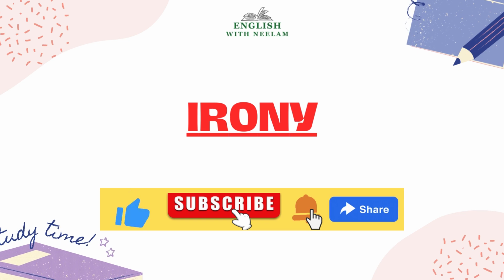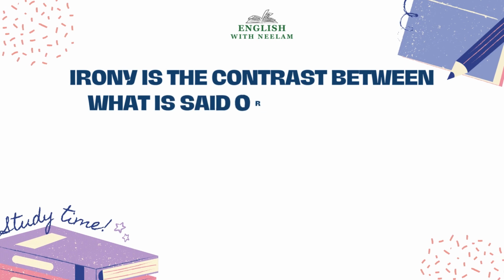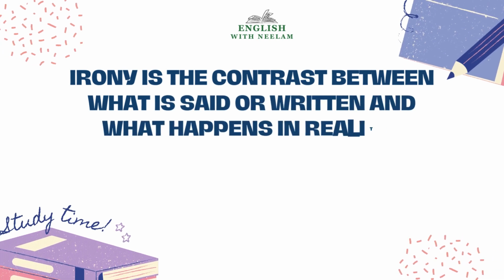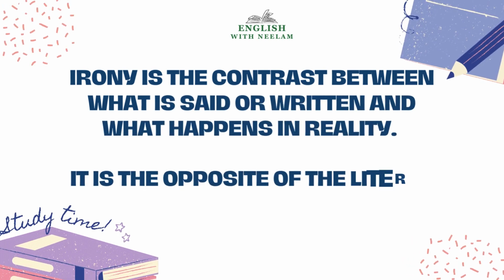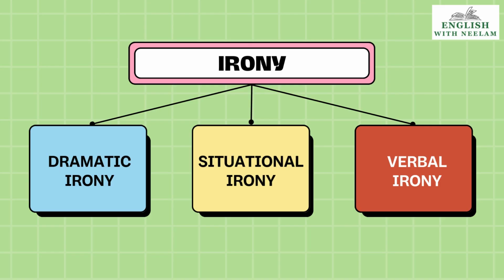Now we come to the next poetic device, that is irony. What is irony? Irony is the contrast between what is said or written and what happens in reality. It is the opposite of the literal meaning. It can be dramatic irony, situational irony, or verbal irony.